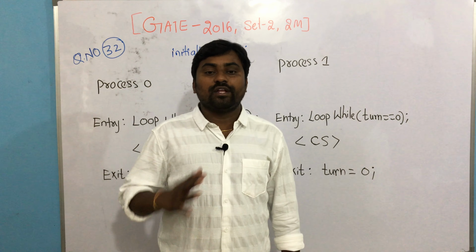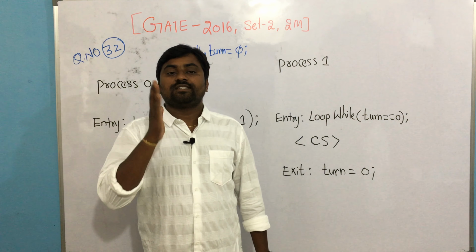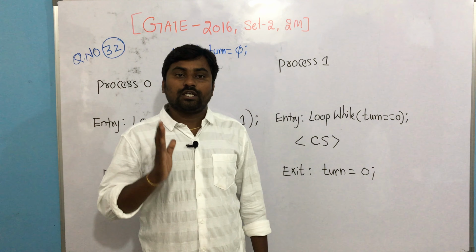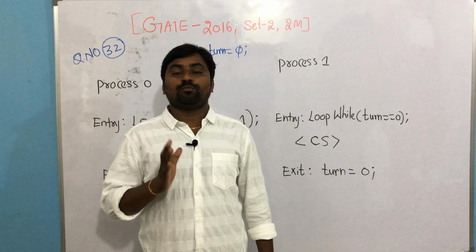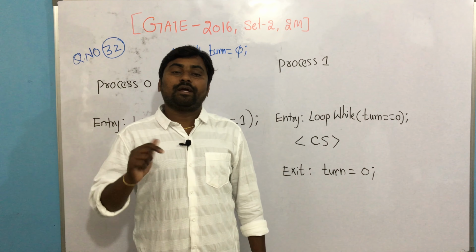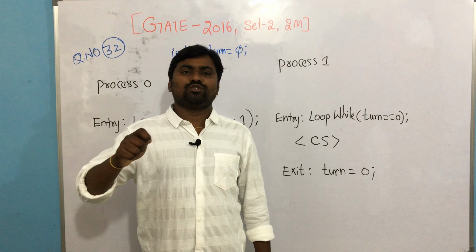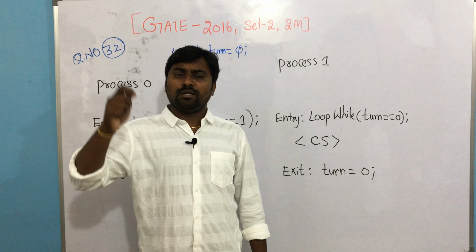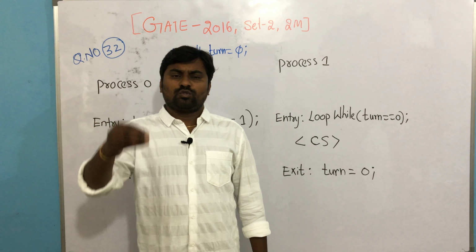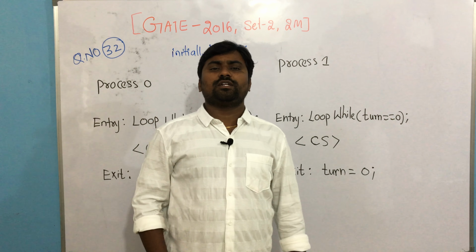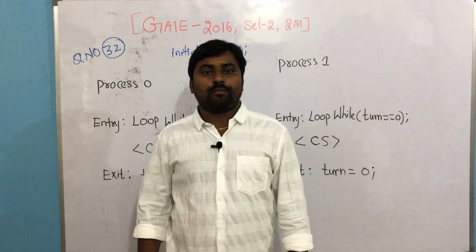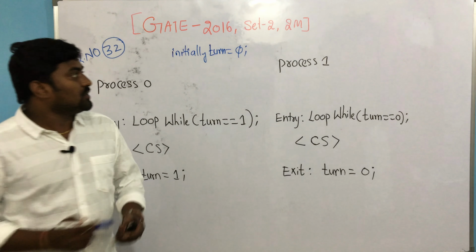Yes or no? I told you very clearly, we need to design an algorithm that must satisfy mutual exclusion and progress, correct? And by applying what? Preemption, race condition, and presence of the critical section. So if all three conditions occur simultaneously, then also it should satisfy our requirement. Yes or no? Okay, we will trace it out.